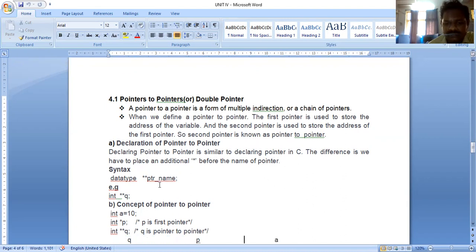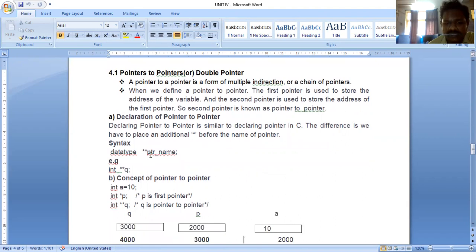See the syntax here. Data type *ptr; data type **ptr. This is the pointer name. This is the syntax or general format. For example, int **q. Now q is called a double pointer. Why is it called a double pointer? Because of two indirection symbols. Suppose I have three, that means triple pointer. Four means like this, multiple pointers. Here **q, so q is called a double pointer.